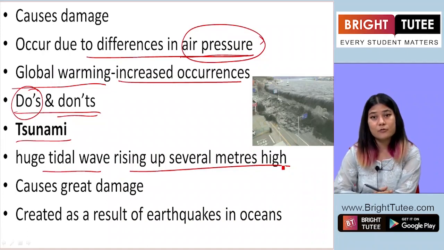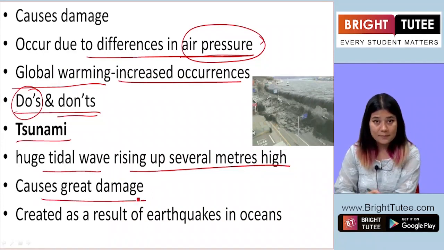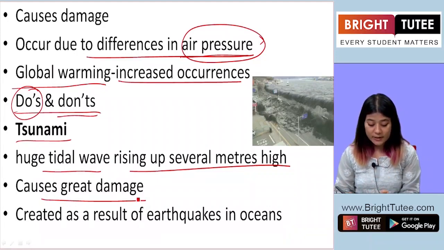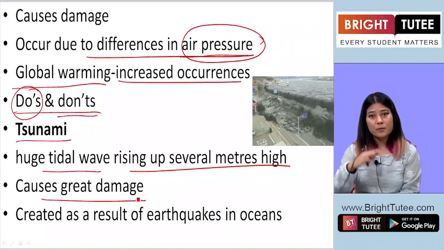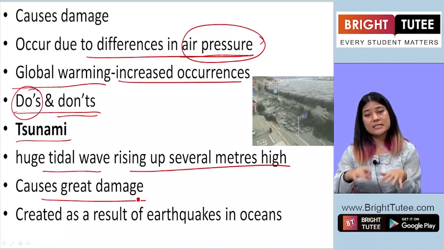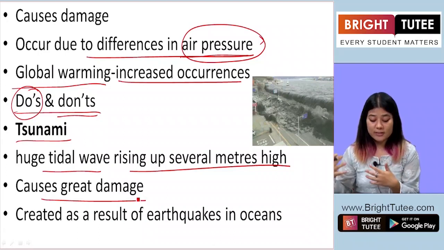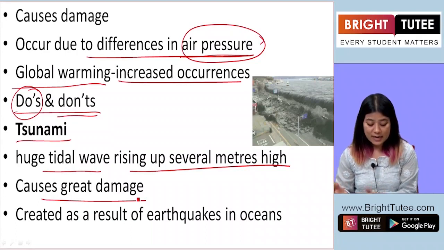So just like cyclones and earthquakes, tsunamis are also one of the dangerous natural calamities and cause great damage, leading to loss of life and damage of property, etc. Now, how and why do these waves, which normally are not so high and look very pretty and we can enjoy from the beach, rise up so high and cause great damage to land, property and human lives as well?